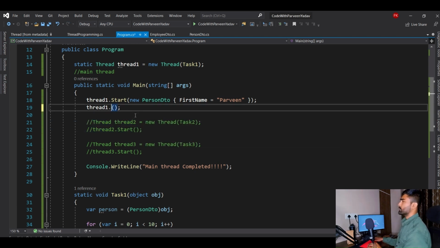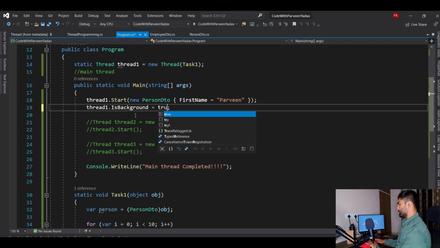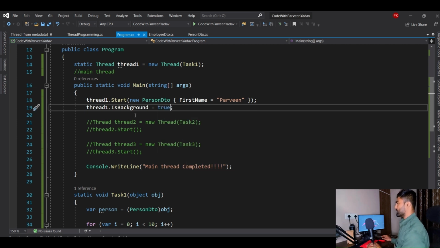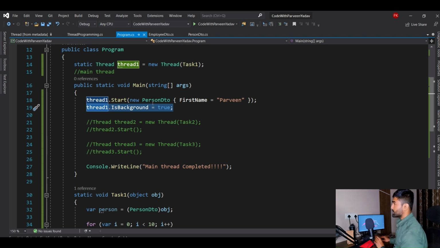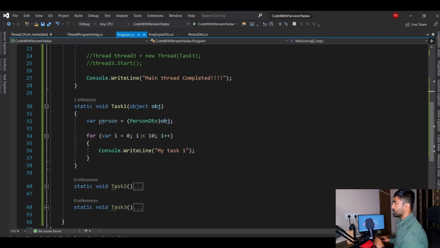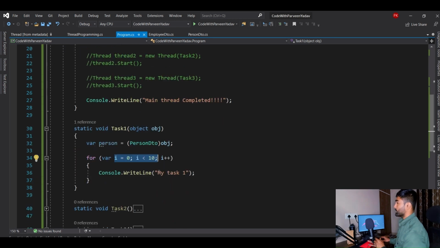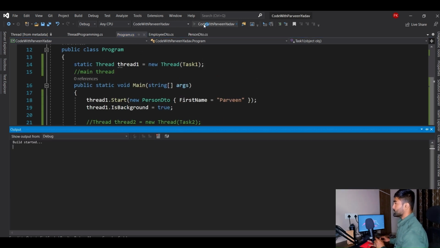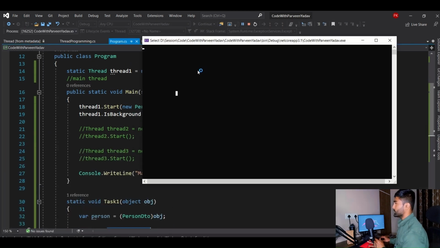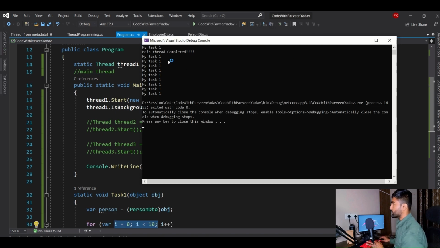What I will say is there is one property, and over here you will say IsBackground equal to true, and that's all. Now you will see task 1 is saying, I will run 10 processes, right? Now you will see a little different behavior. Let's execute this, and here you go.